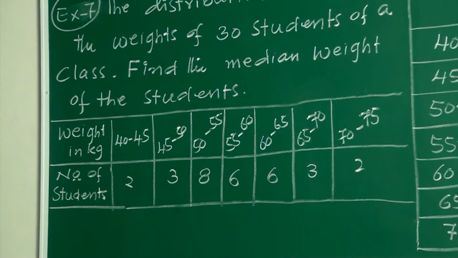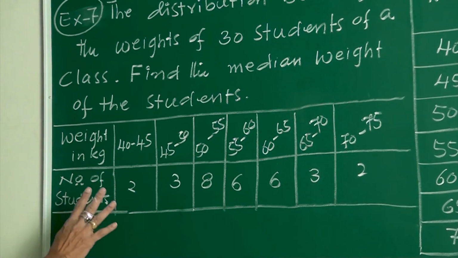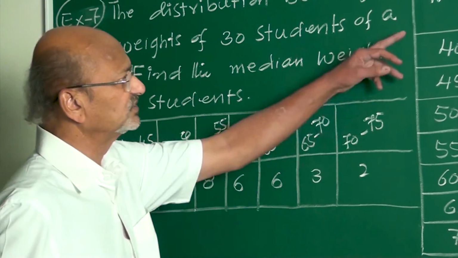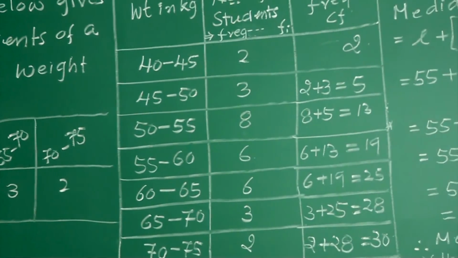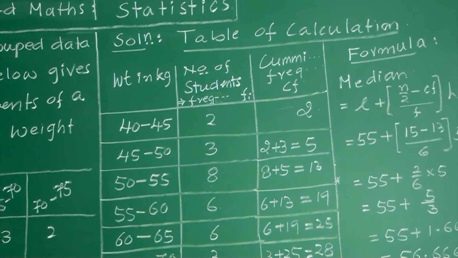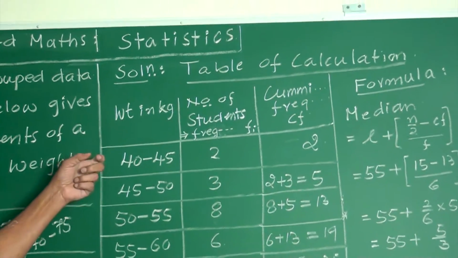Here you must identify the number of observations. Weight in kg is written, so it is a grouped data.